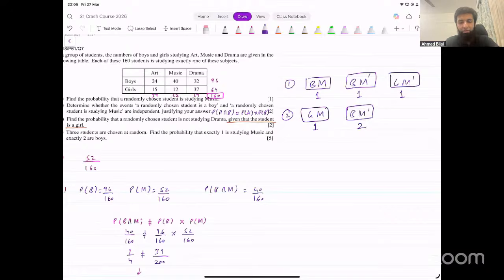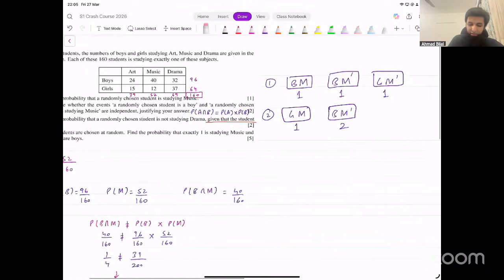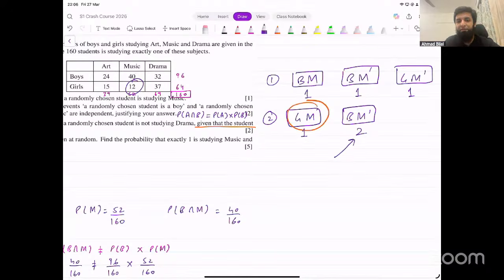These are the two cases that we end up getting. We wanted two total boys, and the total number of students studying music should have been one. These are the only possibilities that we get. One possibility is that the student studying music is a boy. If we start with that condition, then we need one boy who's not studying music and one girl who's not studying music. The second possibility is that we have the girl who's studying music. Then the boys that we are selecting should both be not studying music. These are the two cases that we get from this.